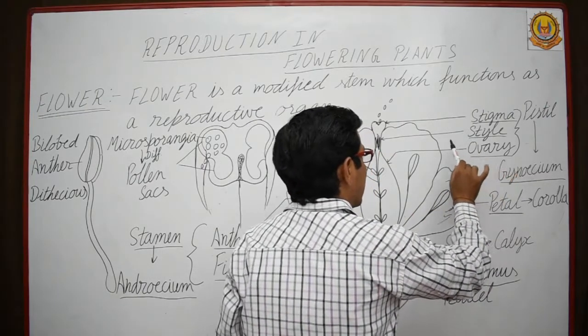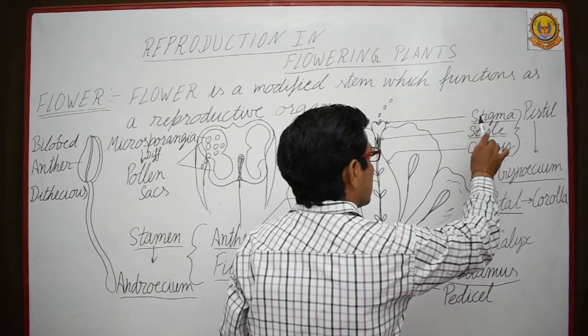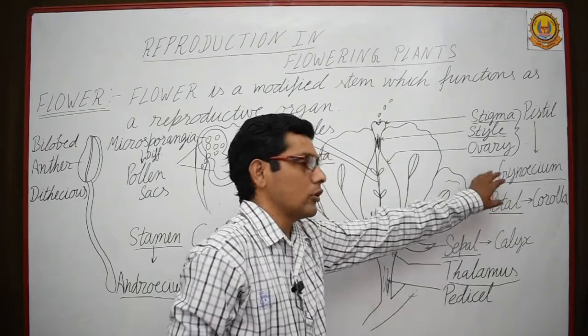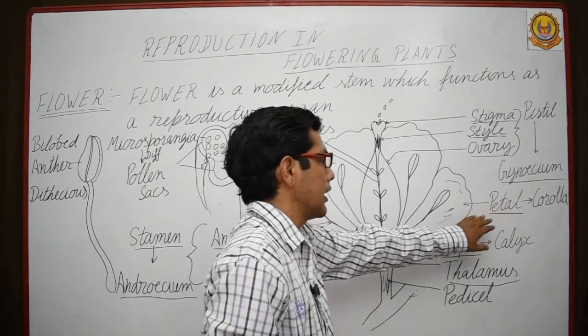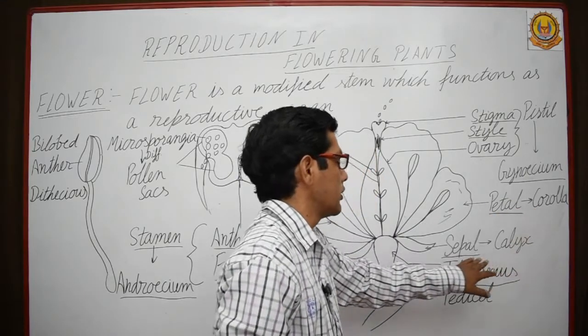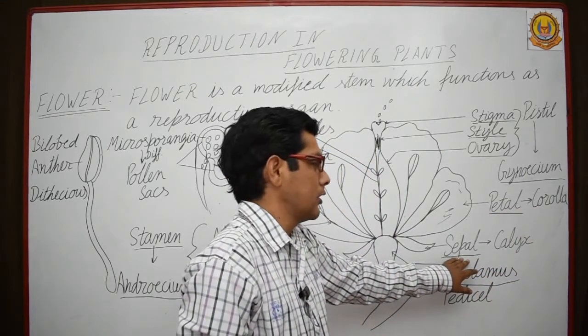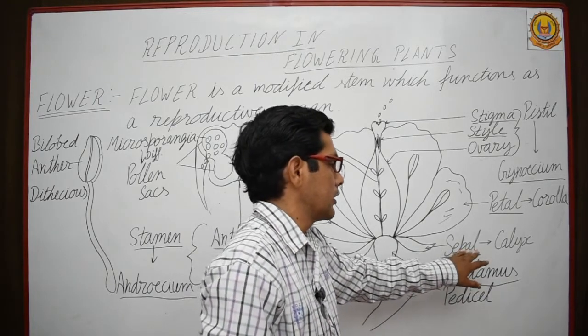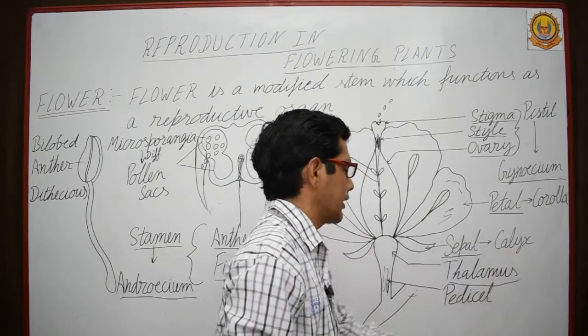This is known as the female whorl, which comprises stigma, style, and ovary, known as pistil, and the group of pistils is known as gynoecium. Then petals, the colorful part, the group of petals is known as corolla. The green sepals are there. Sepals protect the flower when it is in bud condition. The group of sepals is known as calyx.